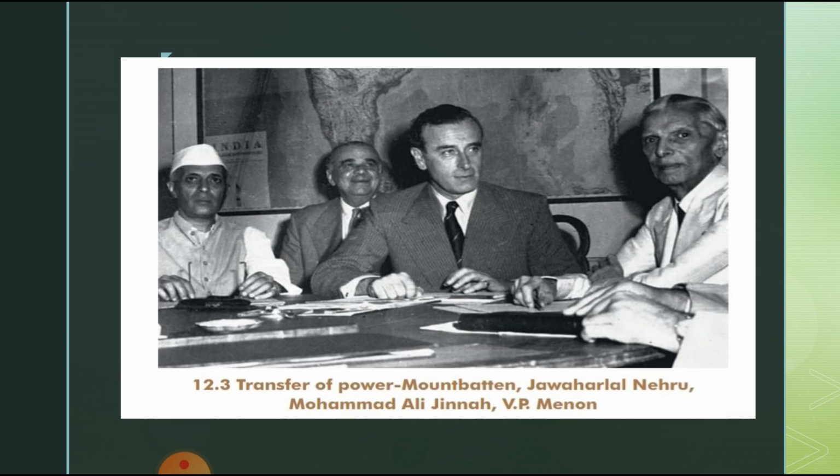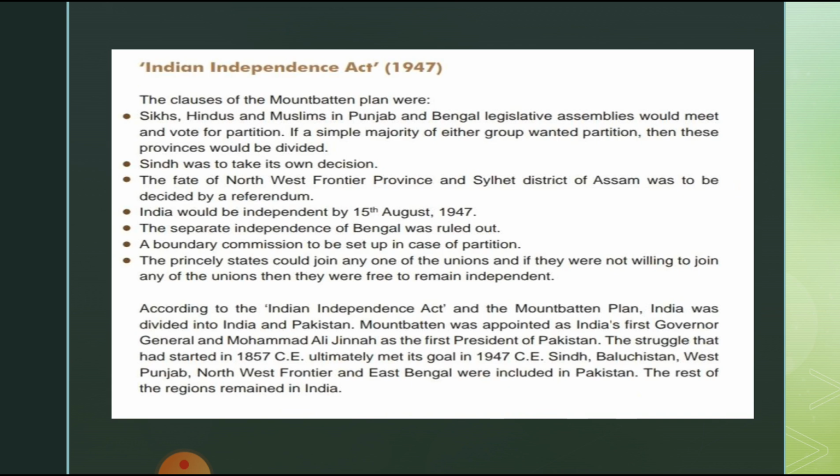Here you can see the picture of the transfer of power: Mountbatten, Jawaharlal Nehru, Muhammad Ali Jinnah, and VP Menon. Now, the Indian Independence Act in the year 1947. What were the clauses of the Mountbatten Plan?